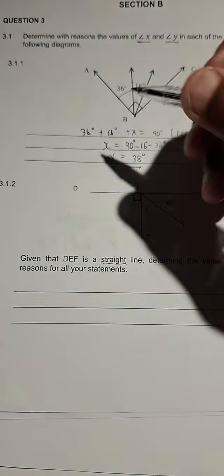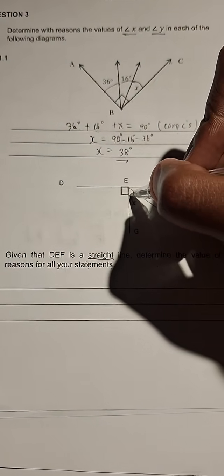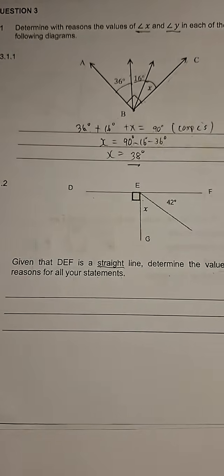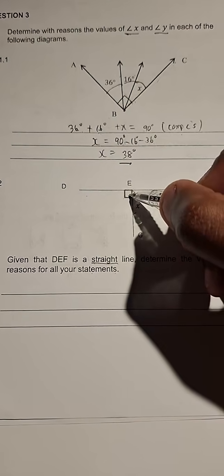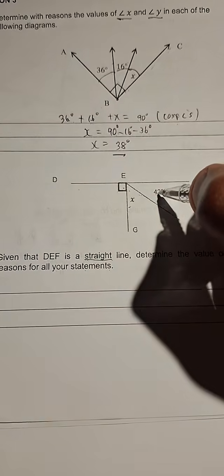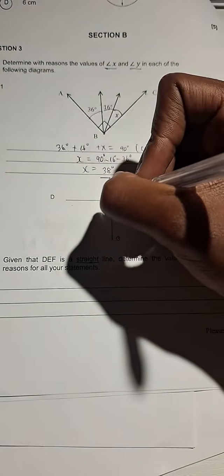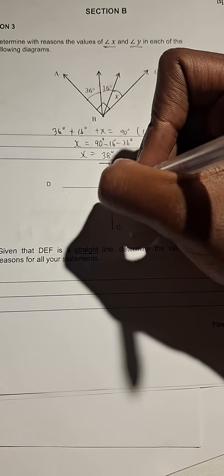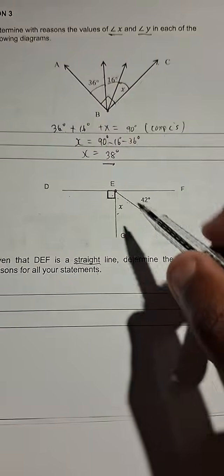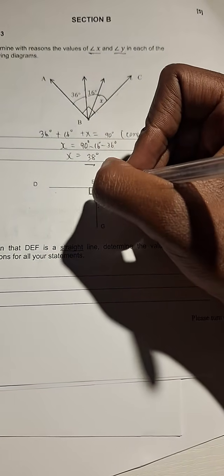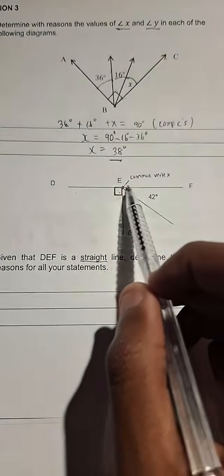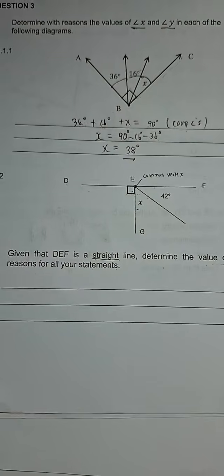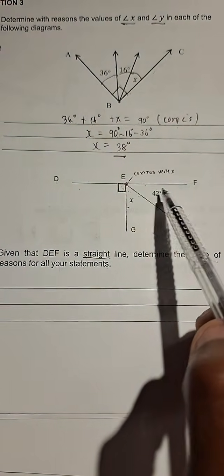So what do we know then? This box means what? 90 degrees, right angle, right? This x is the angle next to this 90, and this x here is also next to 42 degrees. These three angles, 90, x, and 42 degrees, they are adjacent to each other. They share this common vertex, which is E, and they lie on a straight line. So what then can we state about these three angles?